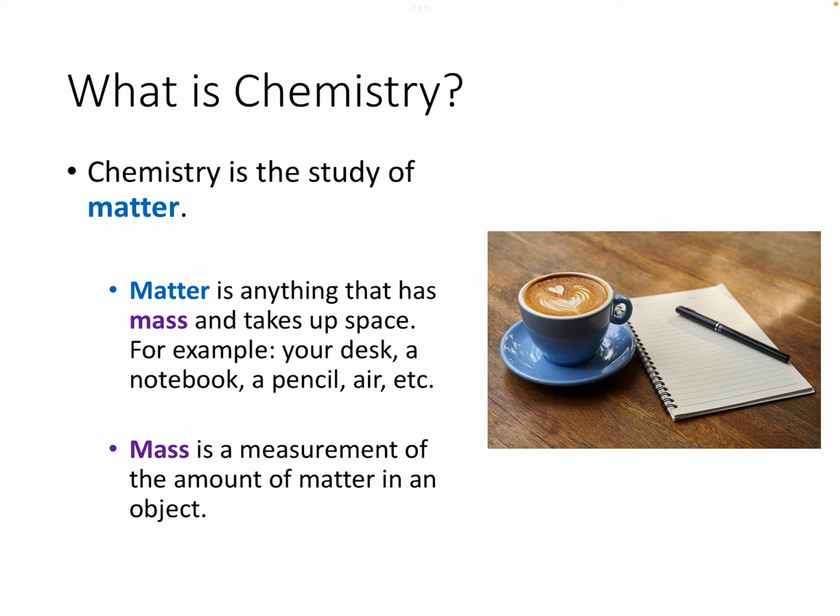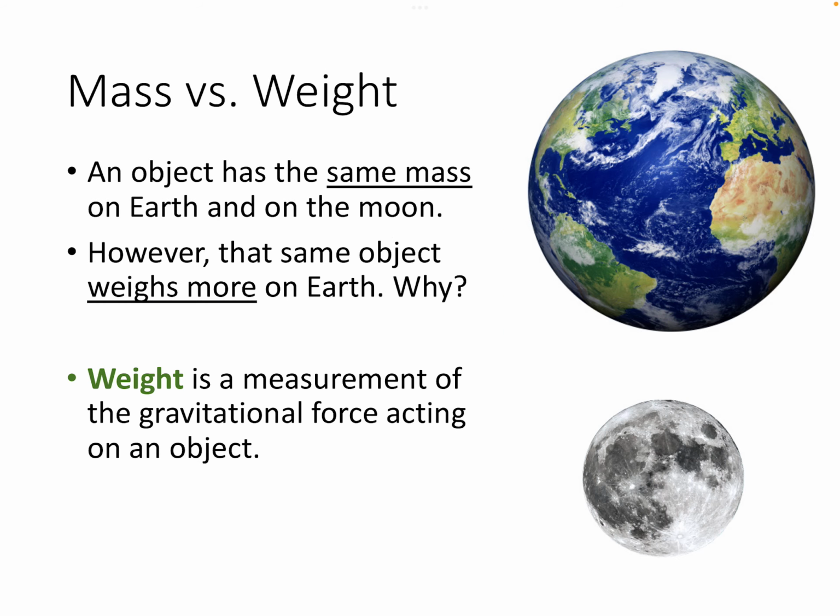Now, mass is a measurement of the amount of matter in an object. So maybe we would weigh something to determine how much mass something has. And we might use units of grams or pounds, for example. But mass is actually a little bit different from weight. Just as an example, an object has the same mass on Earth and on the Moon. However, that same object weighs more on Earth.